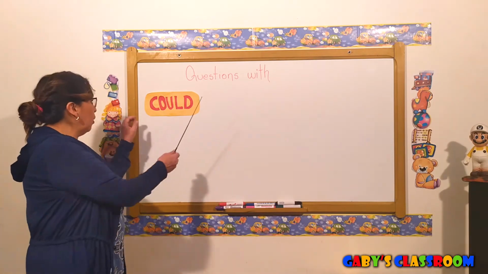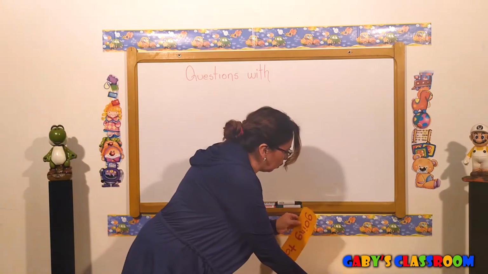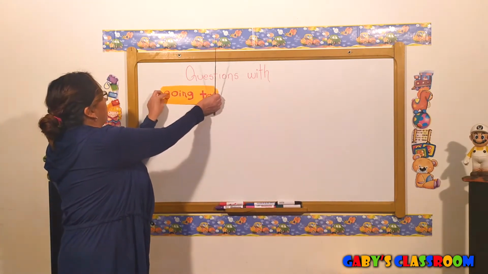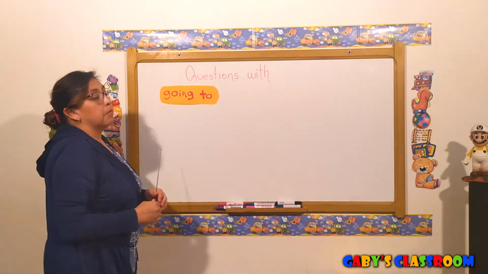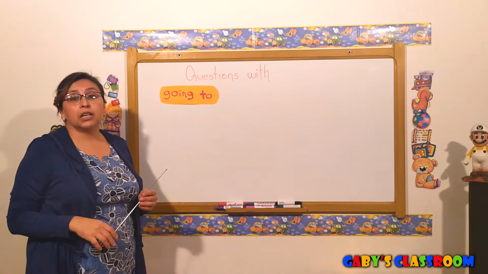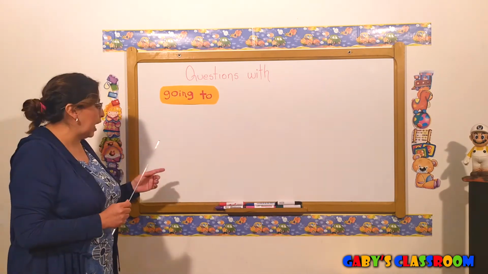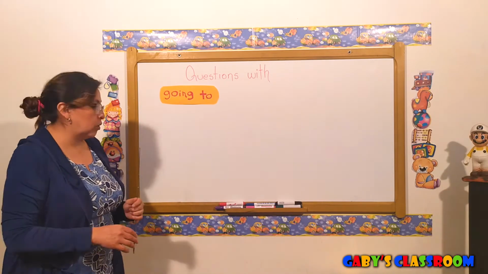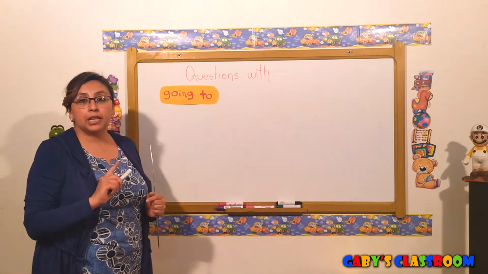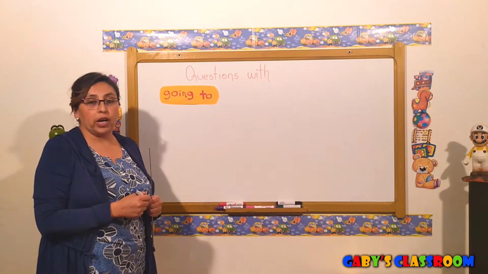So let's take out could and we're going to change it for going to. Okay? But we're going to work with questions with going to because we already saw the affirmative sentences, okay? So let's do it. We're going to do the questions. First, we're going to do an affirmative sentence so you will see how we make it a question.